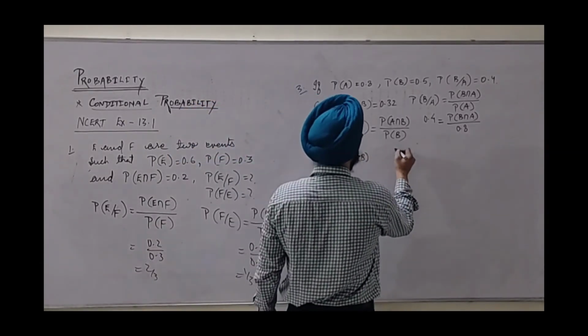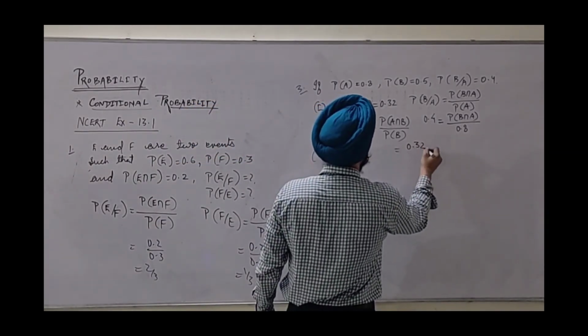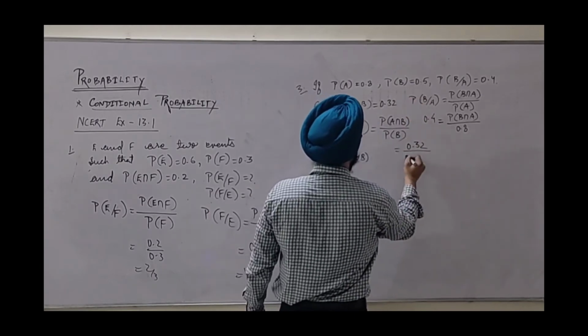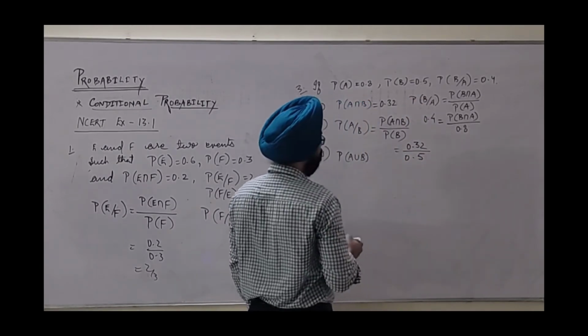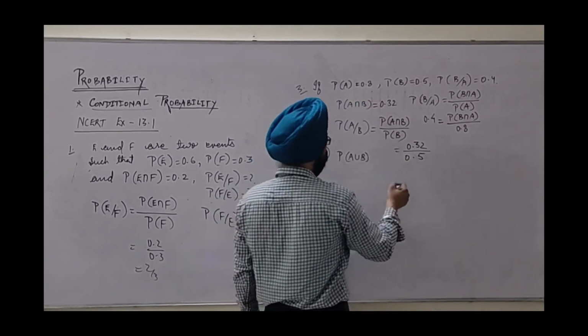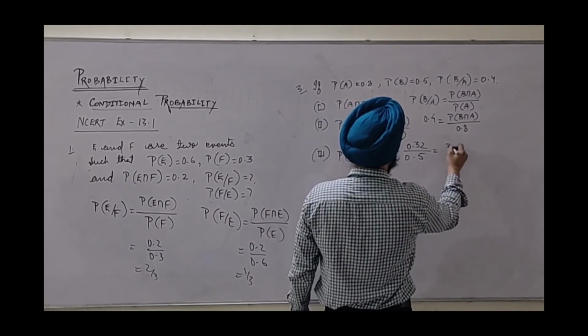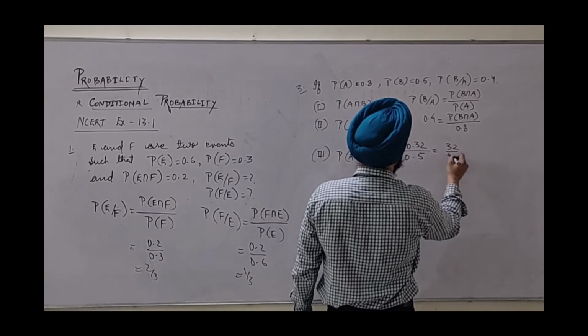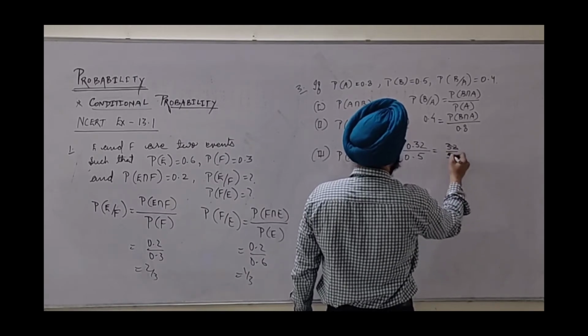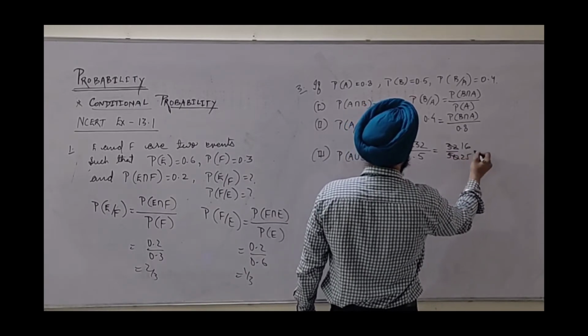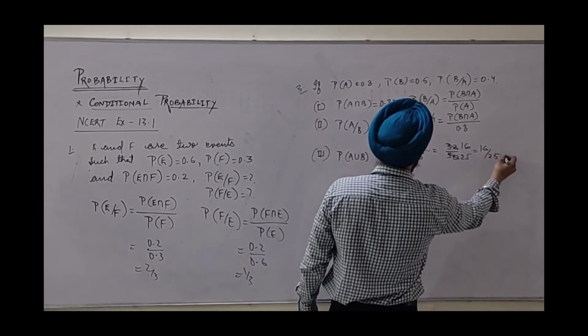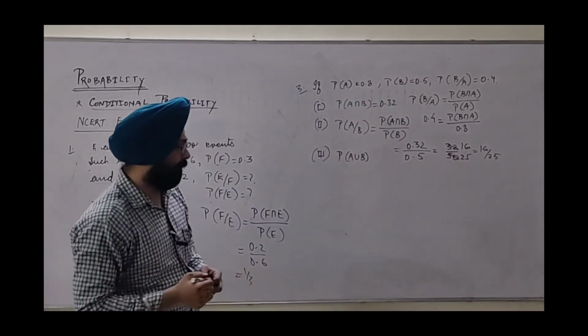That is 0.32 divided by 0.5. So this will become 32 upon 50, which is 16 upon 25. You can write it in decimals also.